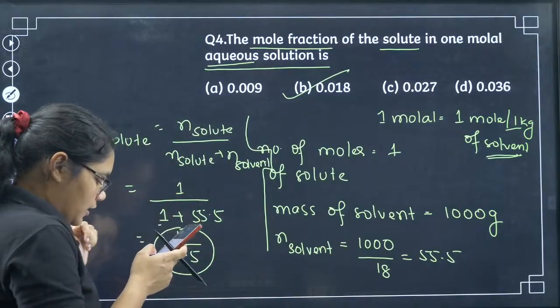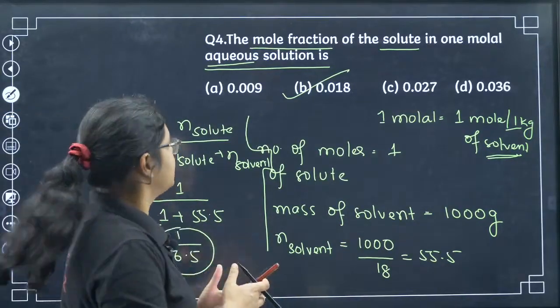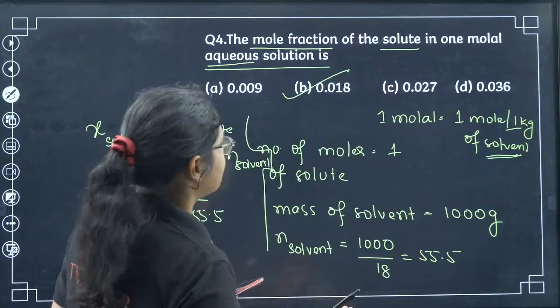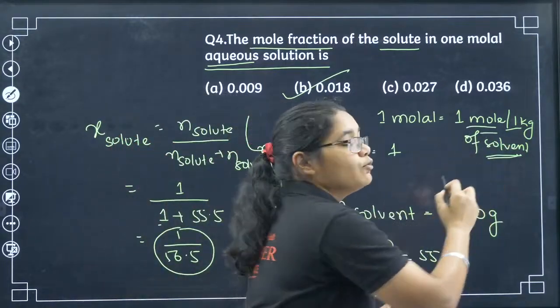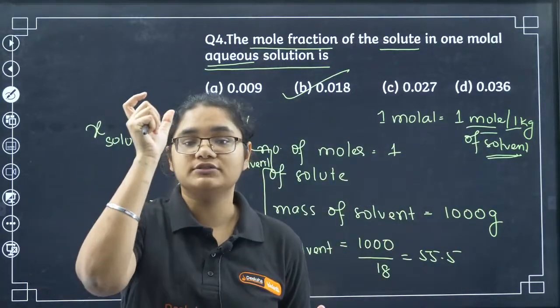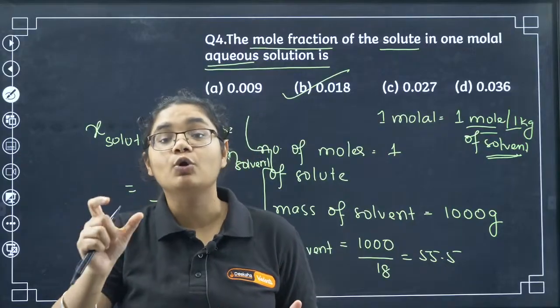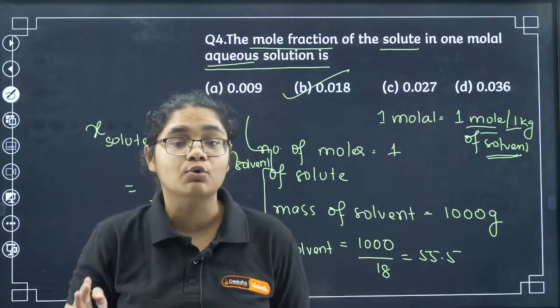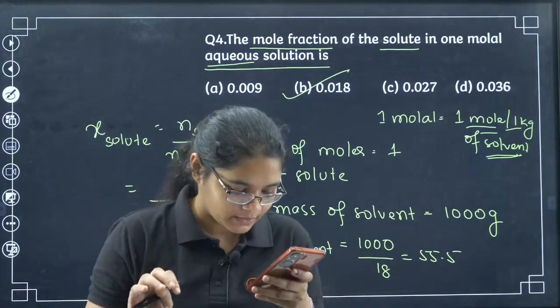Okay. Sanjeev, it is mole fraction, beta. It is not mic fraction. Have I written anywhere like that? This is mole fraction. Mole fraction means the number of moles of the solute divided by the total number of moles. That is called mole fraction, not mic fraction.